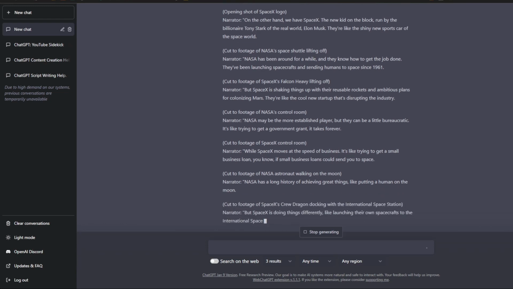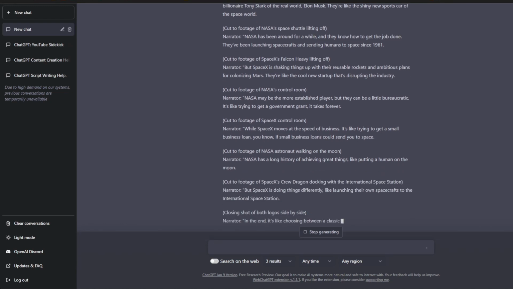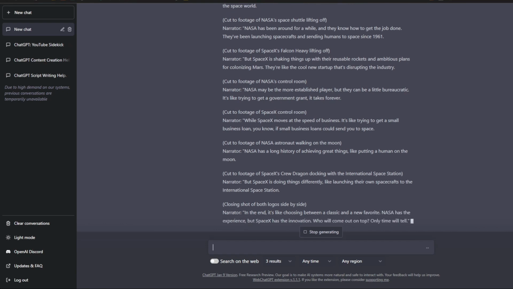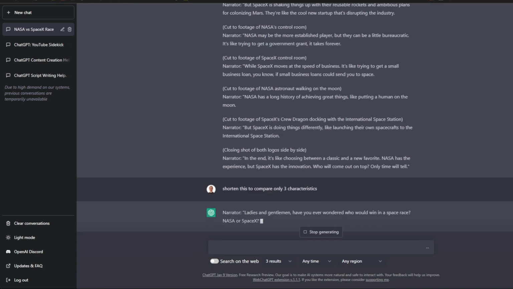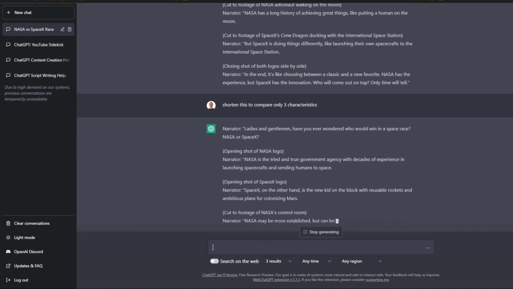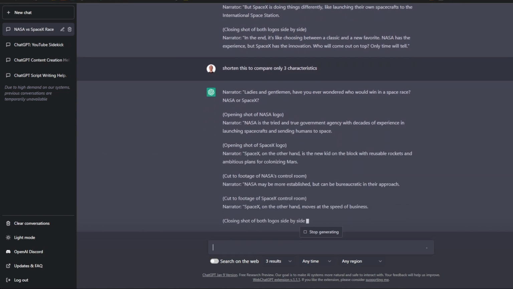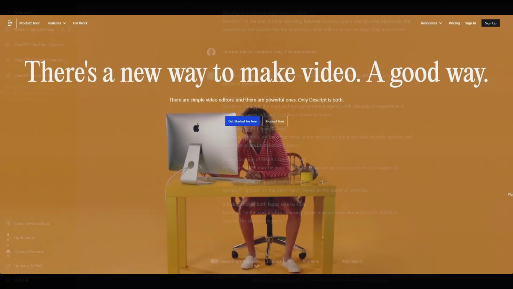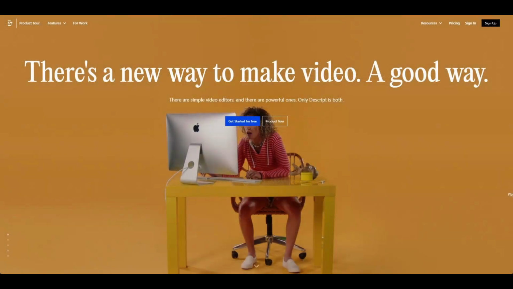Once the first answer is given, we realize it's a bit too long, so we can actually ask ChatGPT to shorten it. In my case, I said it shall only compare 3 of these characters and give me much shorter text. Of course, we could continue refining the response, but for my example purposes here, this is good enough. So I simply copy the whole text and then I switch to Descript.